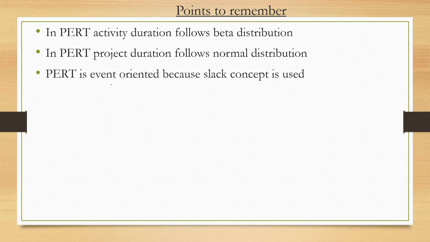Okay. PERT is event oriented. In CPM, we have seen that CPM is activity oriented because the float concept is used, right? Here we are considering three different time estimates. That's why here the slack concept is used.